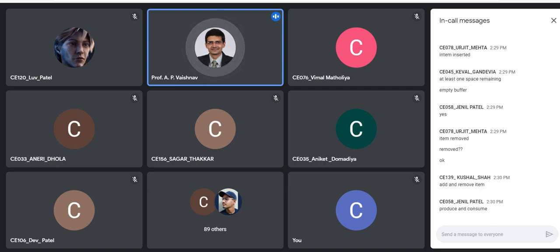Wherever you are accessing the buffer, that is your critical section. Just before you use the buffer, enter the critical section, and just after using the buffer, you come out of the critical section. Okay. And how many semaphores are required?